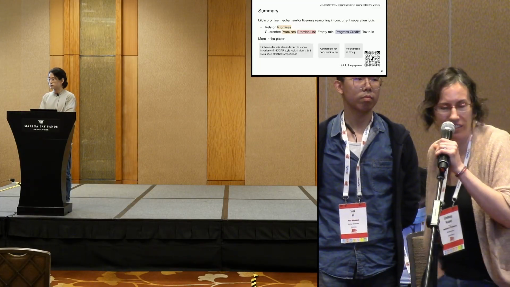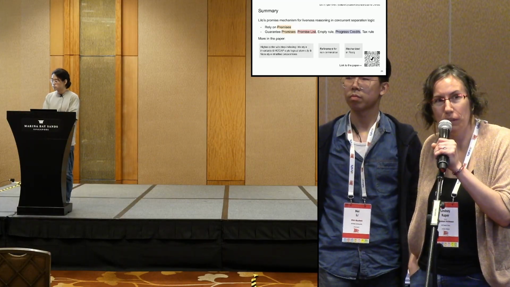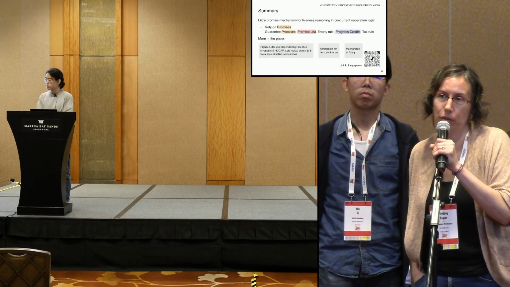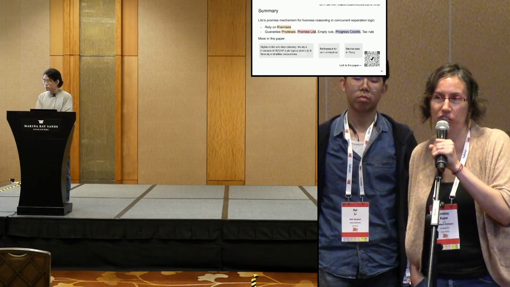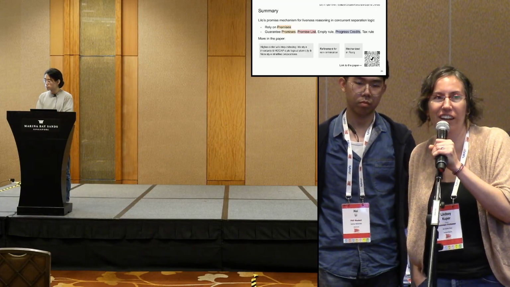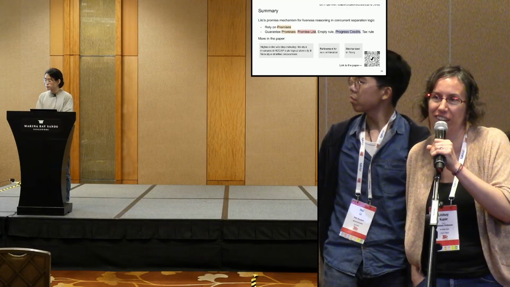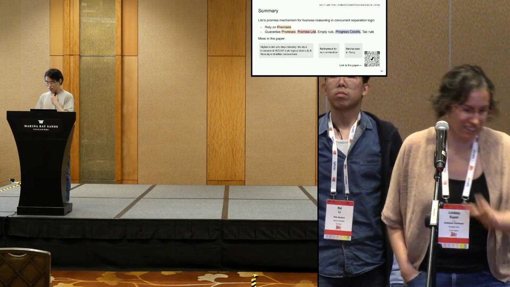Hi, great talk. It seems like it would be easy to construct a program where you have two threads where each of them is relying on the other for something like termination. Could you comment on how the promise mechanism would work in that kind of situation? Thank you so much. Yep, great question.